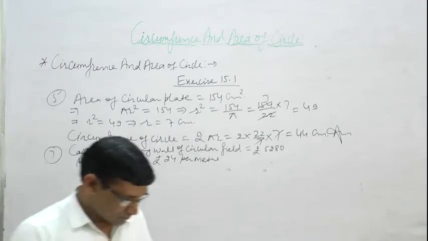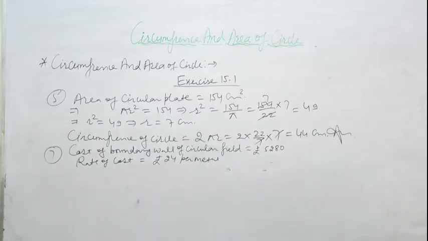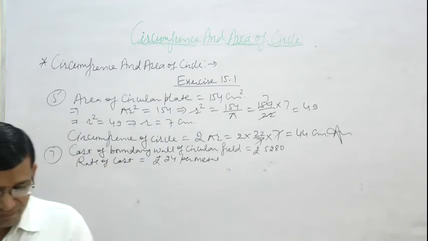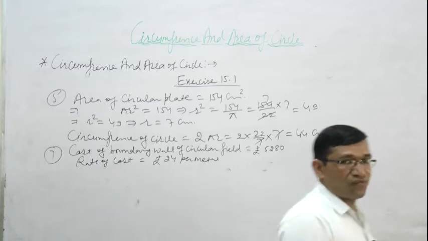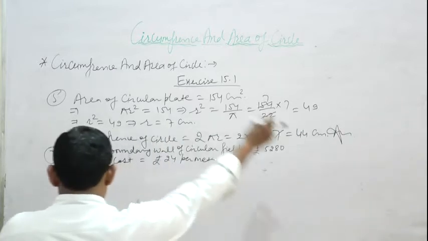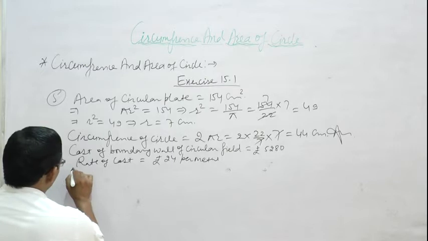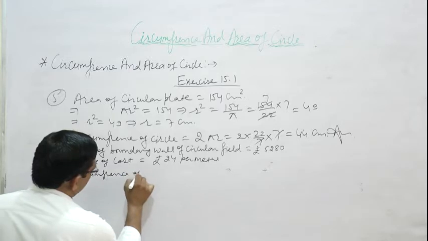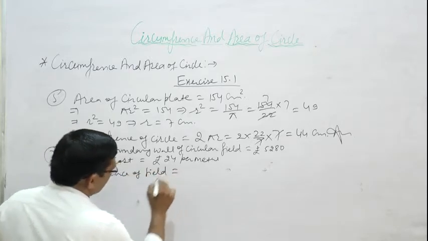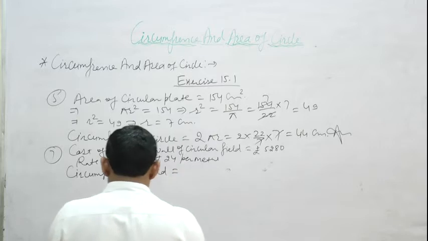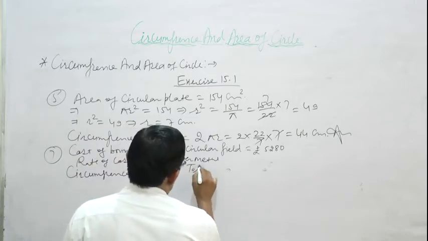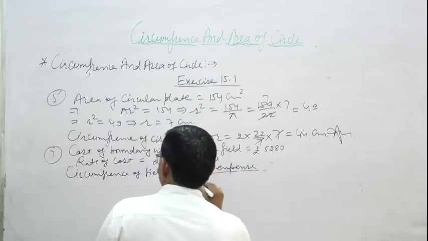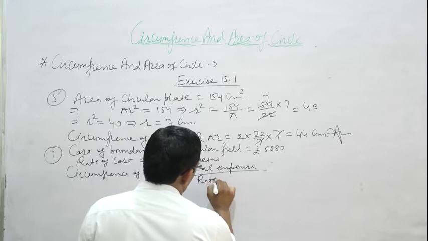For this we want to find out what is circumference of field. So first we find out circumference of field. Circumference of field is equal to total expense divided by rate of cost.